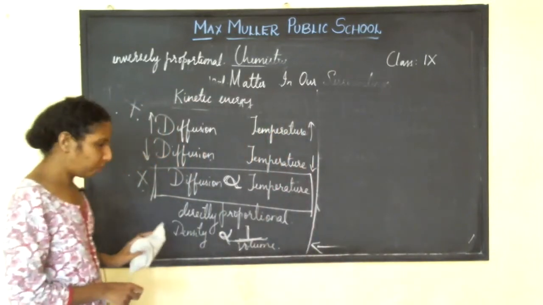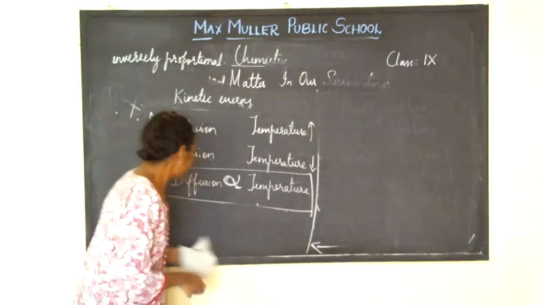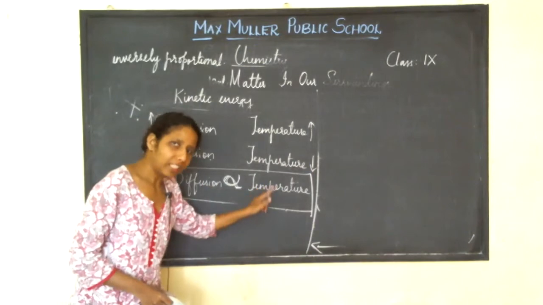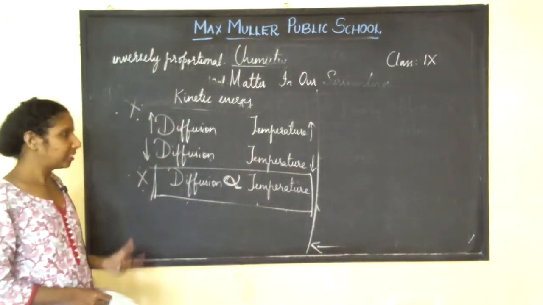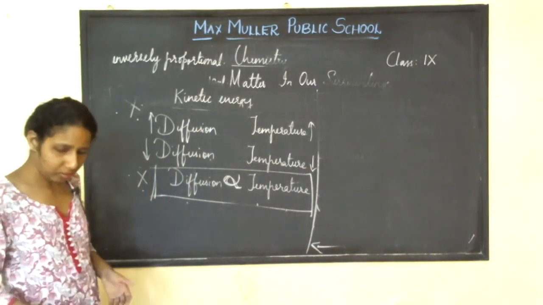To understand, I told it. But this one you should know. Diffusion is directly proportional to temperature. That means if temperature increases, diffusion increases. If temperature decreases, diffusion decreases. So this one you copy now. I hope you understood.